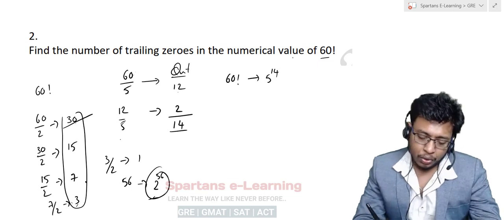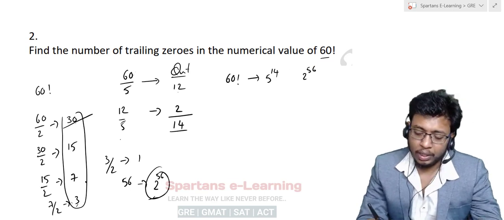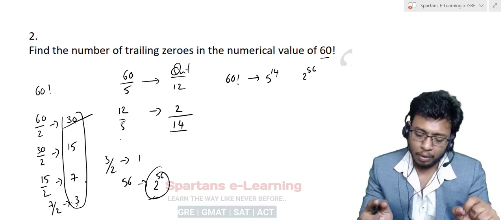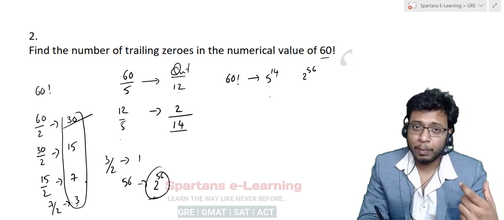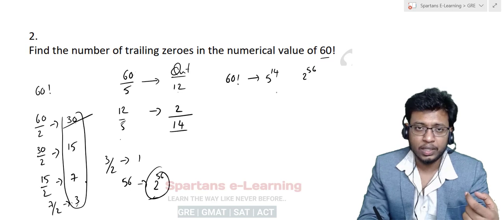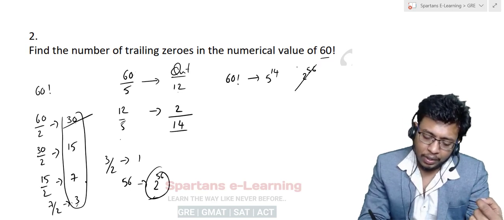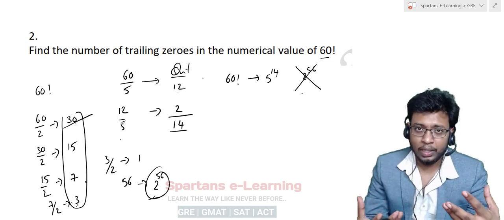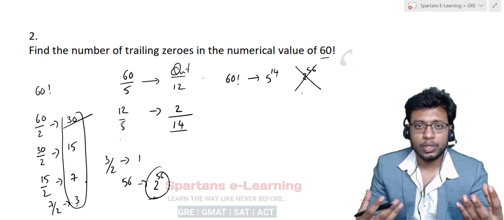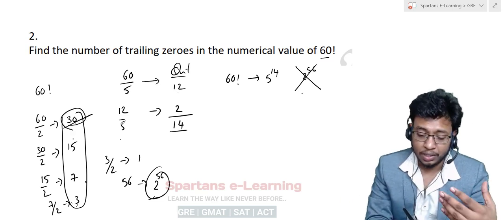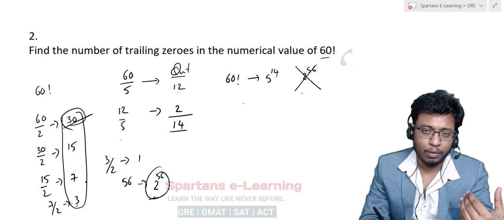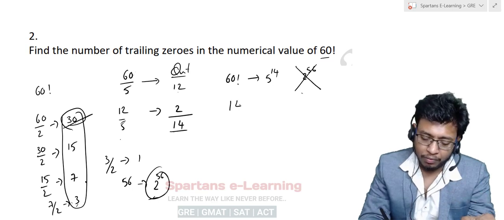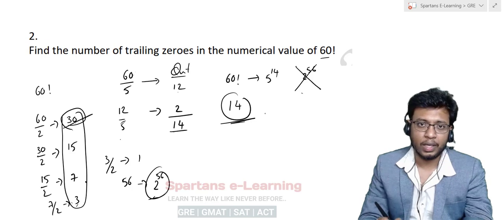So here you have 2 power 56, but since we need to get a 10, we need a couple, right? 5 and 2 will make one couple. So the maximum number of couples we can get of 5s and 2s is 14, right? You need not calculate for 2 at all. Why? Because looking at this itself you will understand that the number of 2s will be more in 60 factorial, because 60 by 2, the first quotient itself is 30, which is more than 14, right? So you can calculate just for 5. That should be enough. So your answer will be 14. That means there will be 14 zeros at the end of 60 factorial.